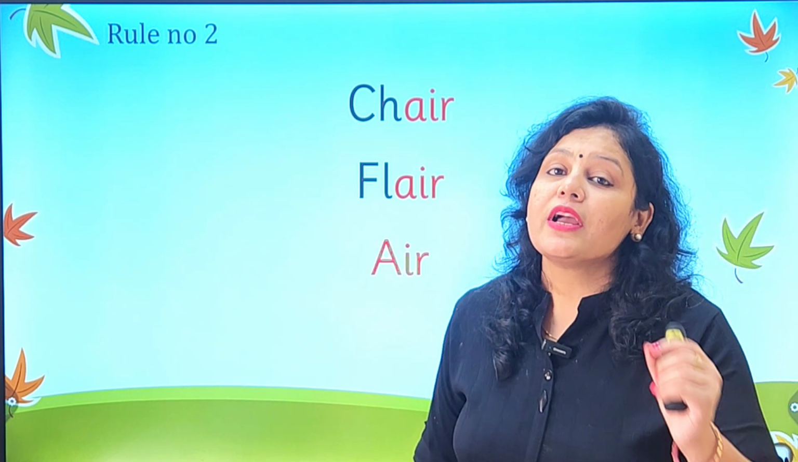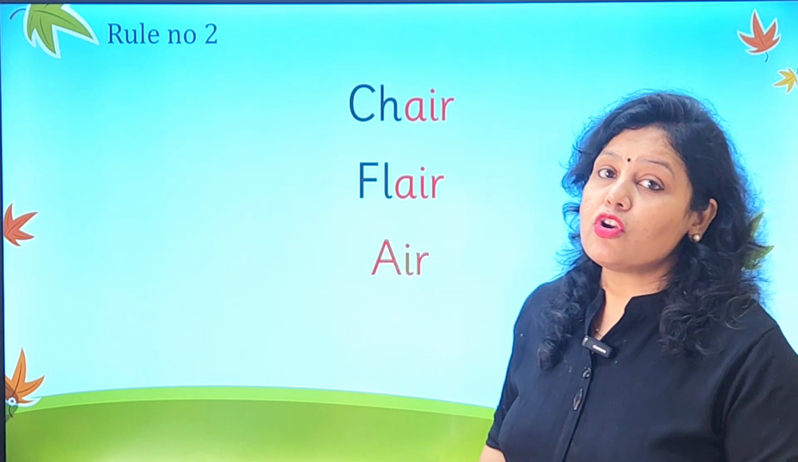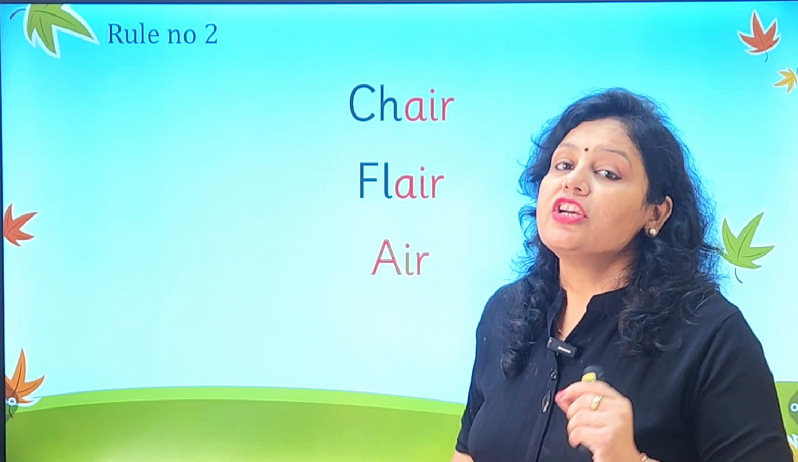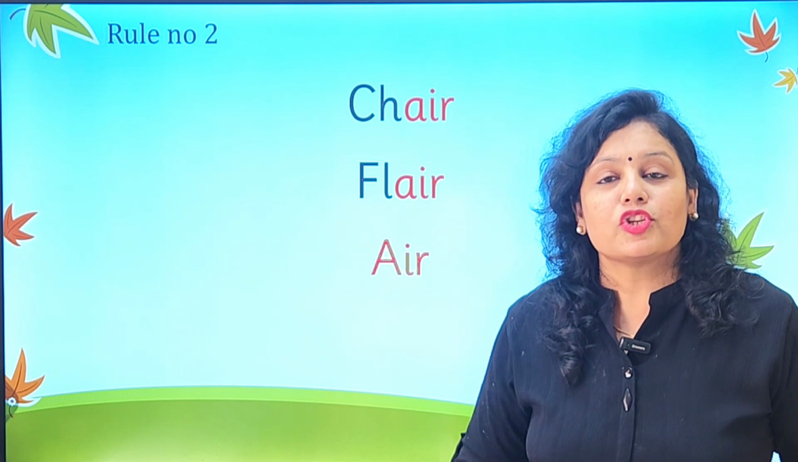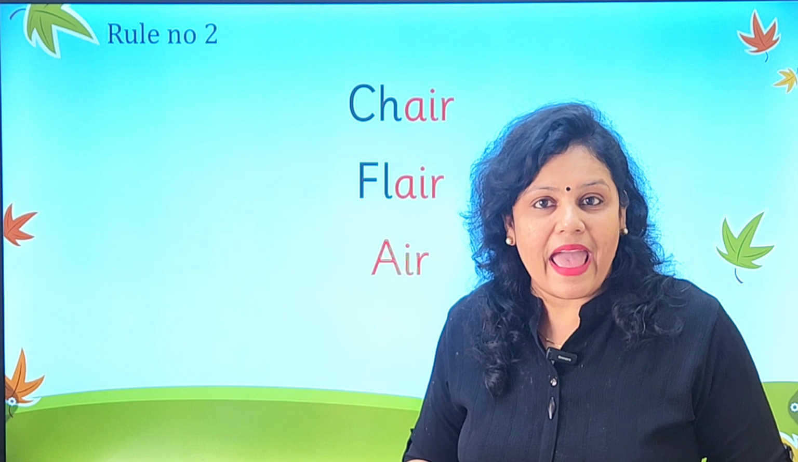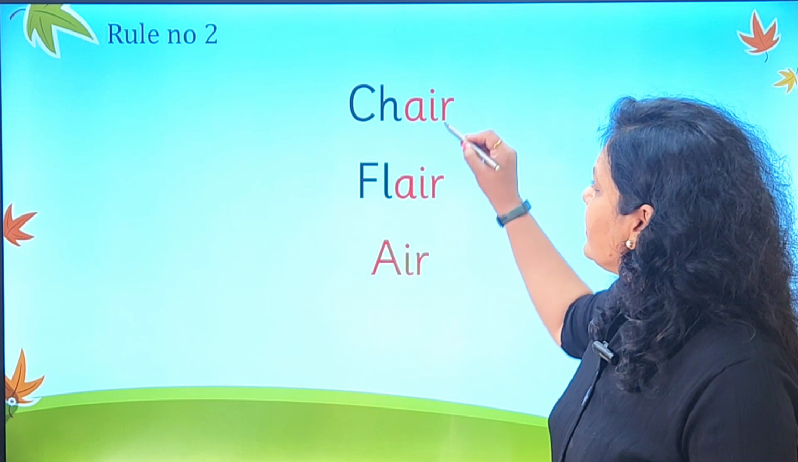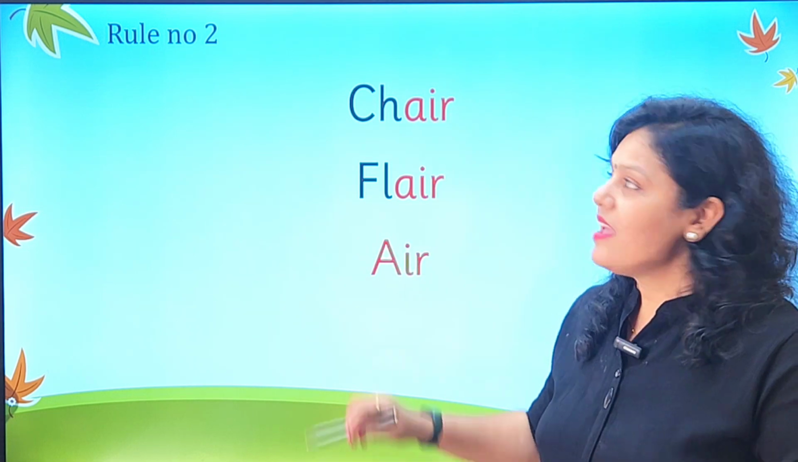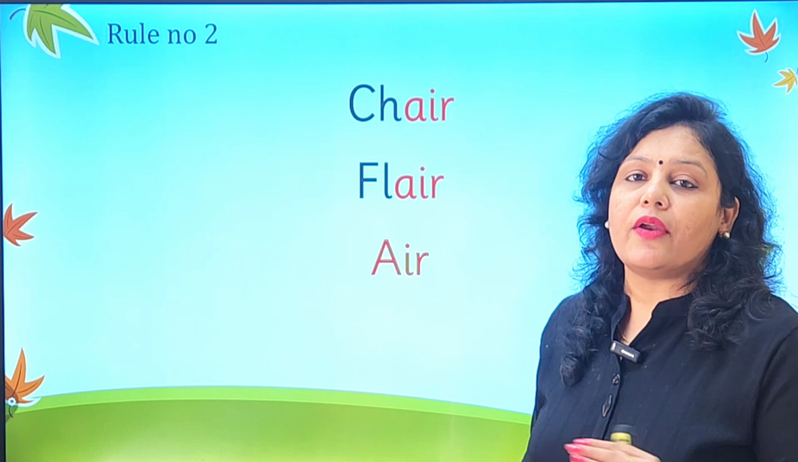It will not be ch, a, r. You will not say this as ch, a, r. It is not ch, a, r, chair. It is chair. Why? Because of the presence of AIR. So AIR takes the trigraph and it gives the sound of air, and that is why this is ch, air, chair. This is a very common mistake committed by the children, where they take the sound of AI as A and they take the sound of R as R, and then they say the word incorrectly.